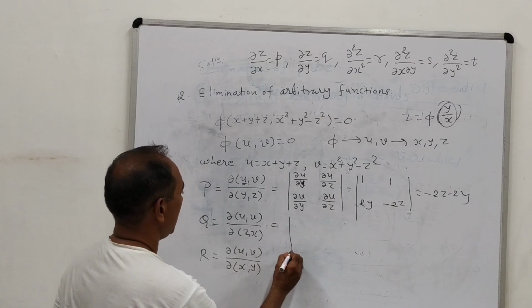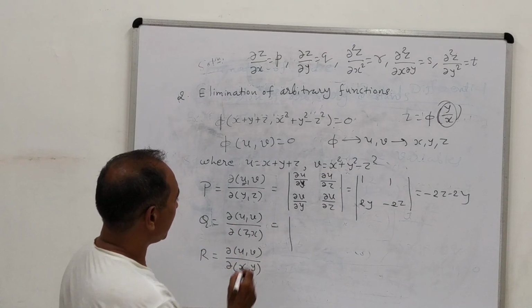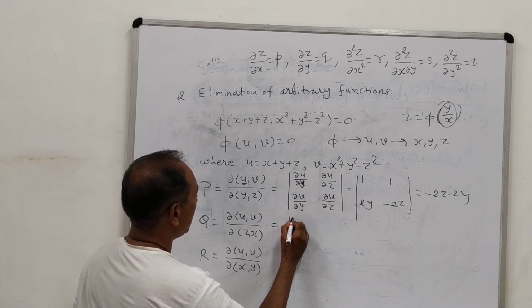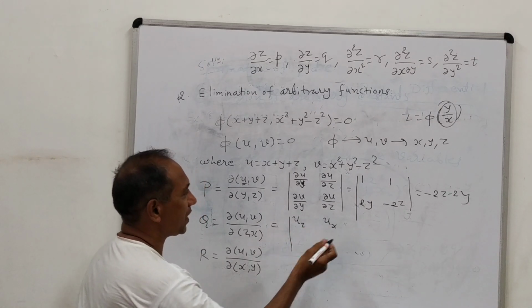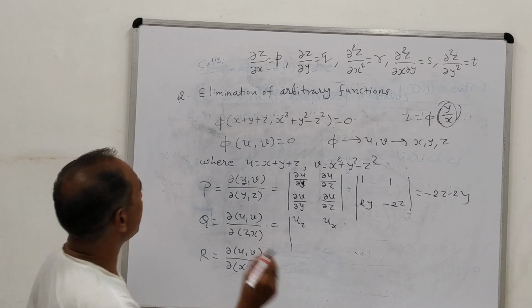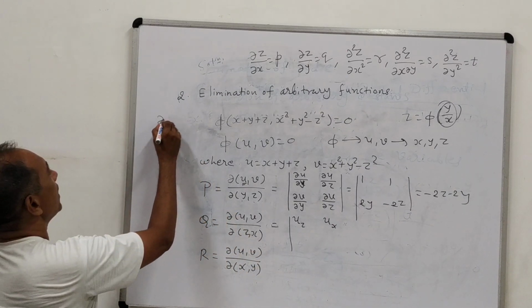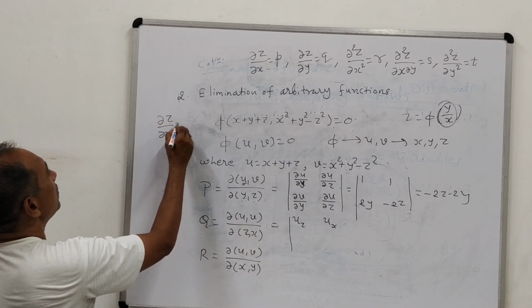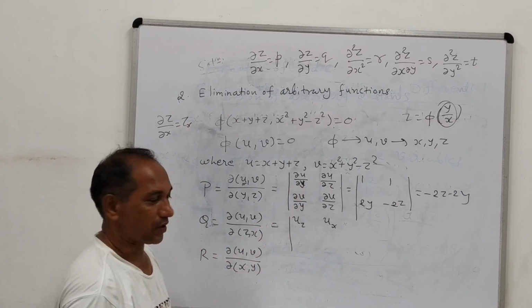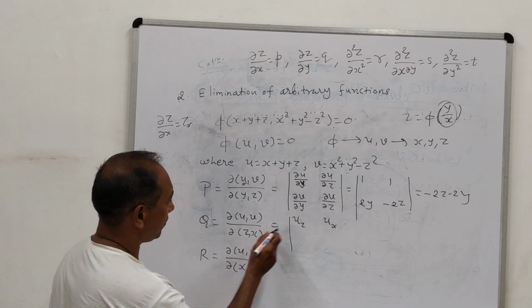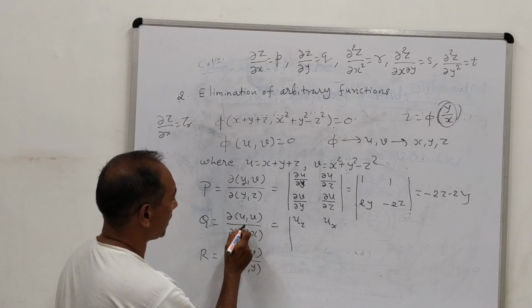Similarly, del of (u, v) by del of (z, x) is the derivative of u with respect to z and derivative of u with respect to x. Now we can also use symbols, as I told you earlier that we can write del z by del x equal to z_x. To avoid this lengthy writing, we use the abbreviated form.